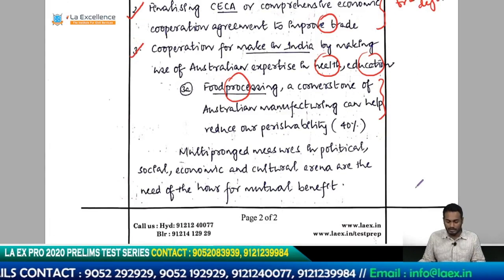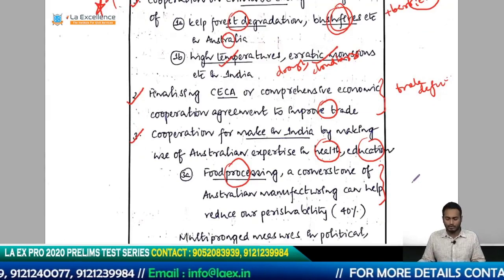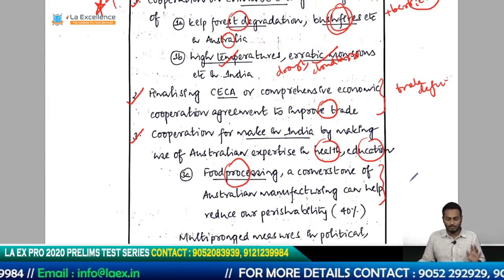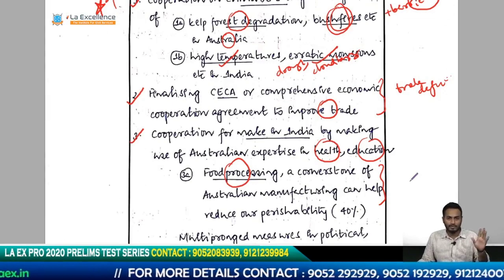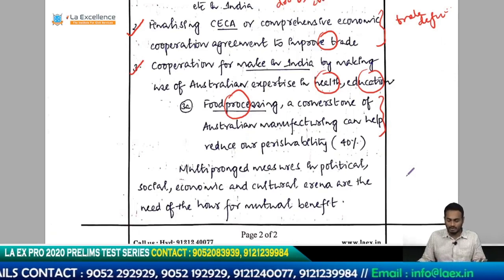So what else does he have? So he basically has given 3 points, and these 3 are good points. One is the economic angle, the other is the climate angle, which was to be written in the context of the editorial that has come up, and then he is talking about Make in India and so on. So these are good points.